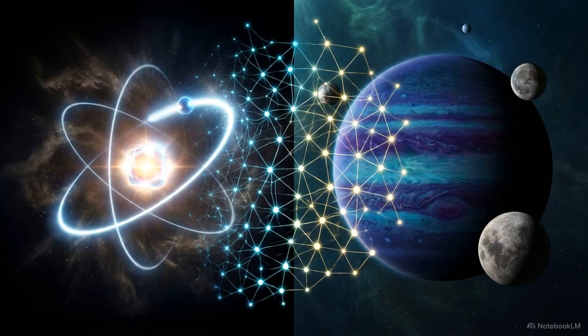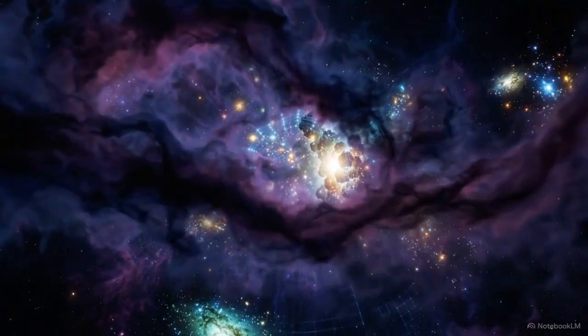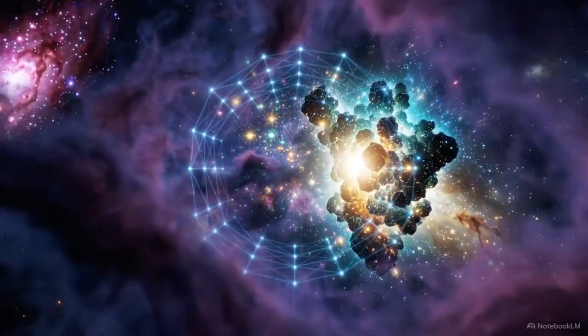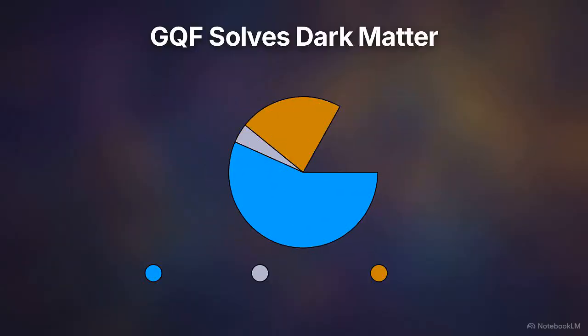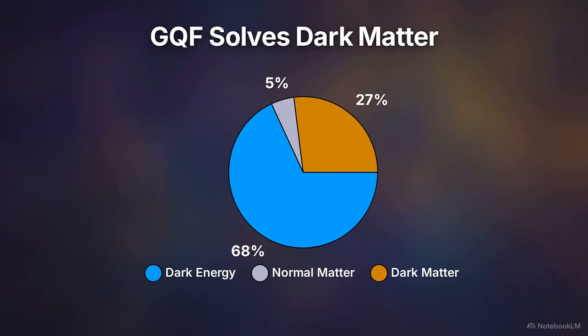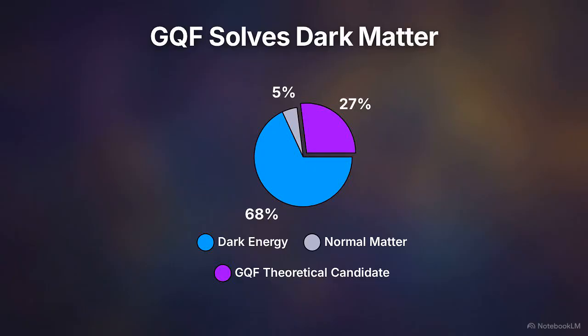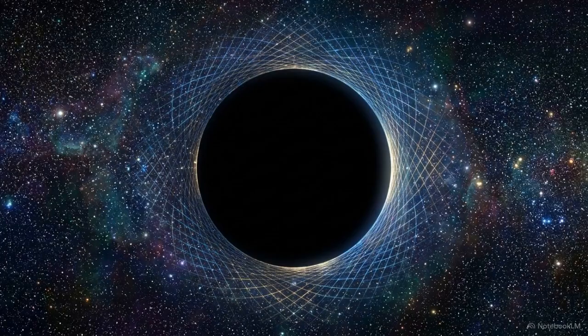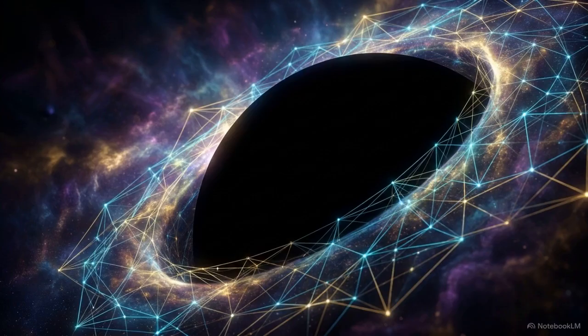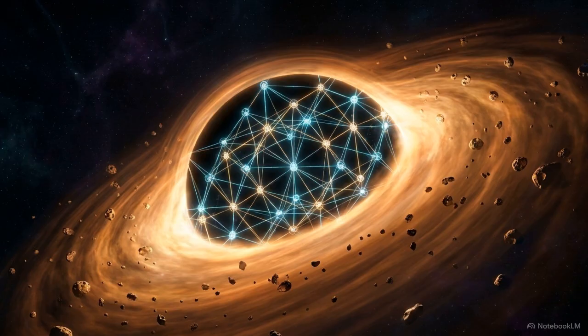property of massive planets. When we scale that same equation up, it provides a different perspective on the largest structures in the universe. In this model of the universe's mass-energy density, the framework calculates that the missing mass we currently label dark matter is actually the product of gravitational quantum fluctuations, matching the observed 27% density. This logic also applies to black holes. The framework proposes that the physical information of objects falling into a black hole is preserved through a process of gravitational quantum entanglement. By mathematically preserving that information, the equation suggests a way to avoid the infinite density of a physical singularity at the center.